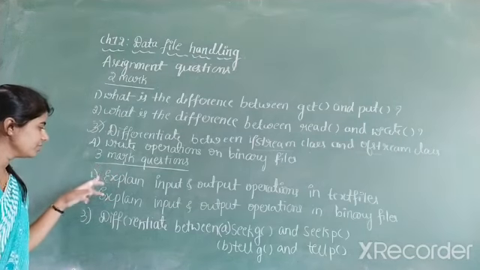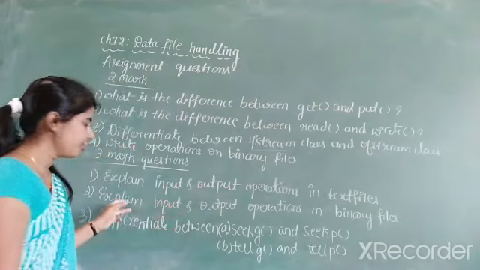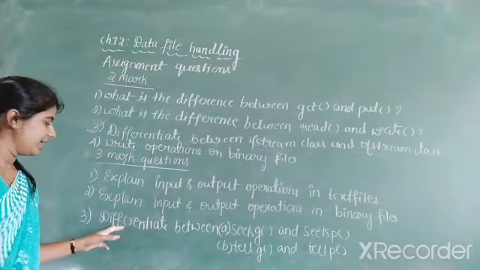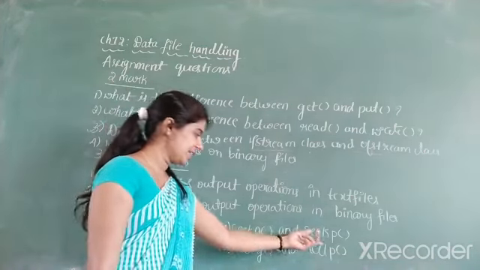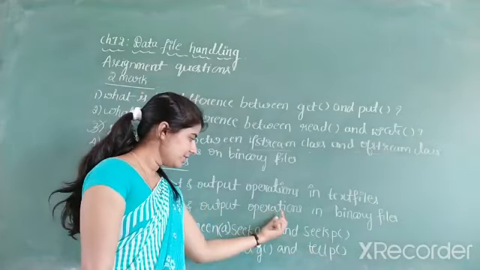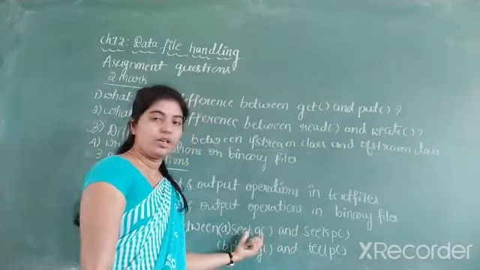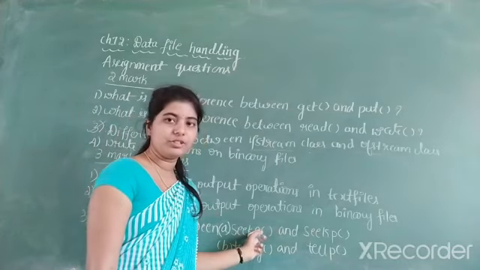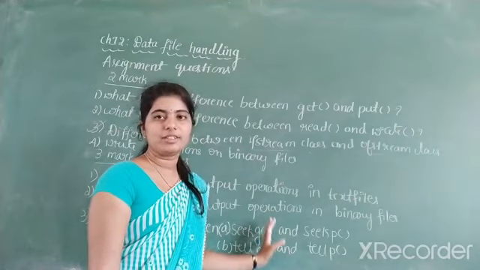And 3 mark questions. The first one is explain input and output operations in text files, and explain input and output operations in binary files. And the last question is differentiate between seekg and seekp member functions and tellg and tellp member functions. For this you have to write minimum 3 points. One is the classes to which these two belong, the second one is the definition of these two functions, and the third one is syntax. So for 3 marks you have to write minimum 3 points.